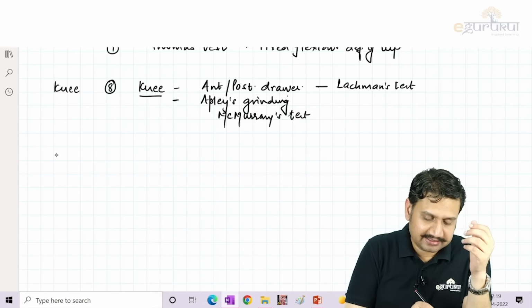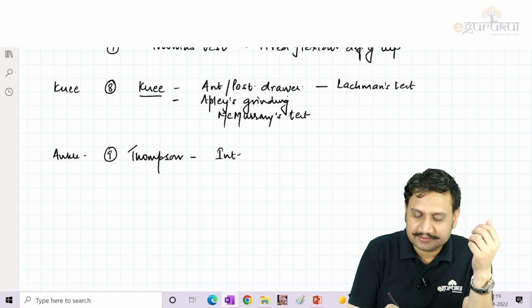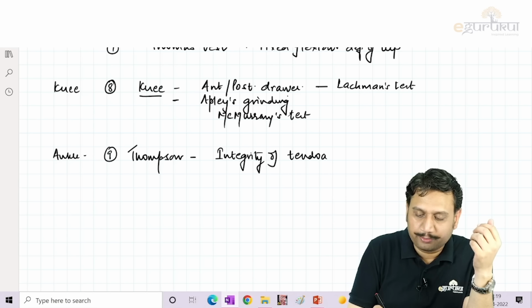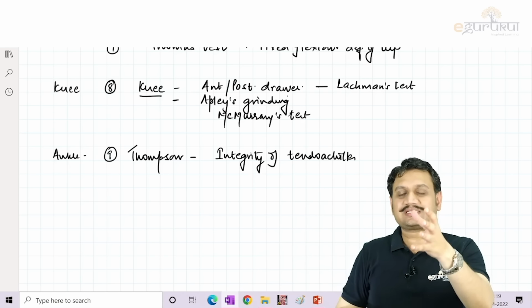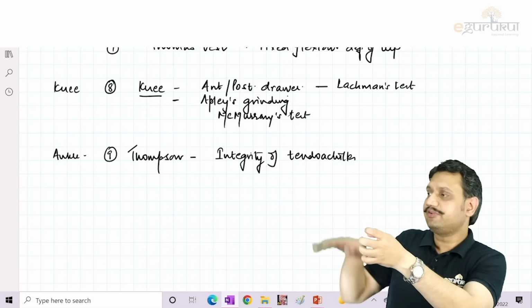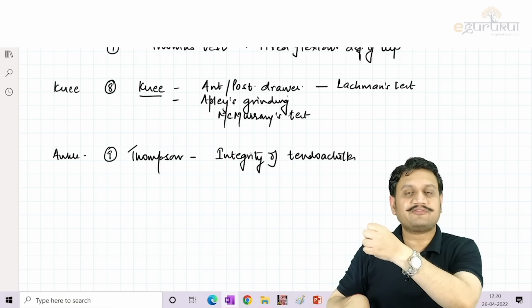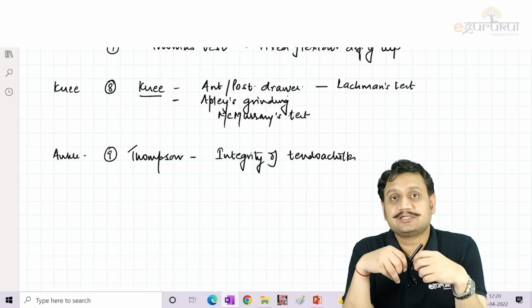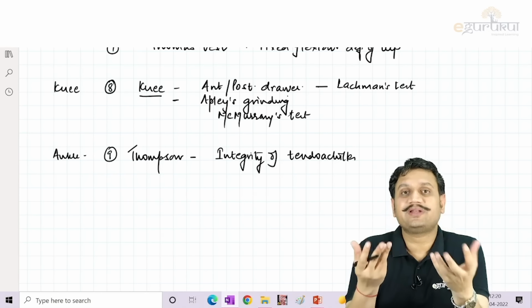Okay. And one test in the ankle area is the Thompson test, which you should know. Why do we do the Thompson test? It is done to assess the integrity of the tendo-Achilles, where you make the patient lie prone. Just flex his knee, hold his calf and squeeze the calf. When you squeeze the calf, his ankle will directly go into plantar flexion, because you are contracting the tendo-Achilles, so the tendo-Achilles will move the foot down. If there is a tear, it will not move in any direction.